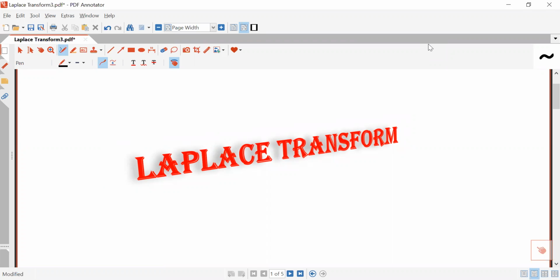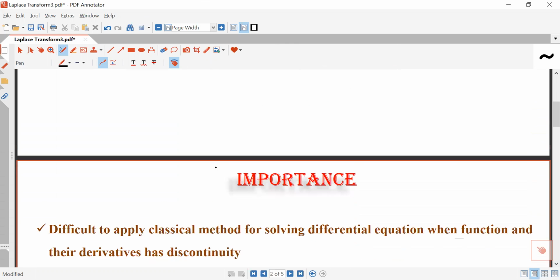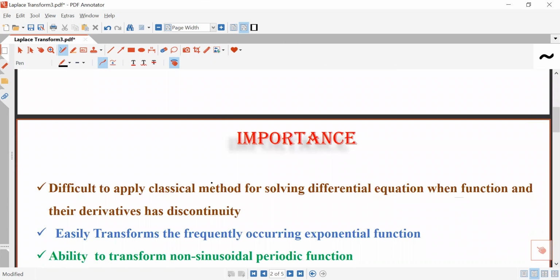transform. First thing, the Laplace transform is found very suitable to solve a differential equation. You can solve the differential equation easily through the Laplace transform. However, the classical method of solving differential equations is very important for understanding the fundamental concept of the differential equation and its solution. Also, this method is required where the transformation method fails.